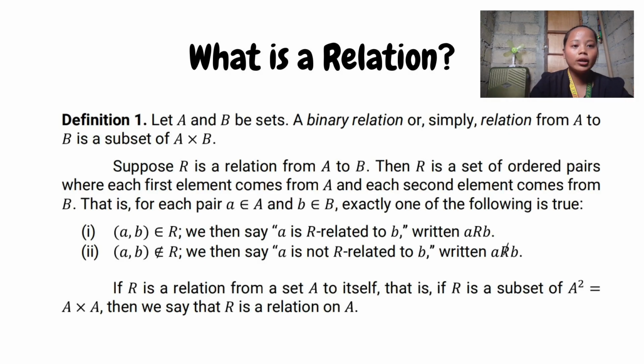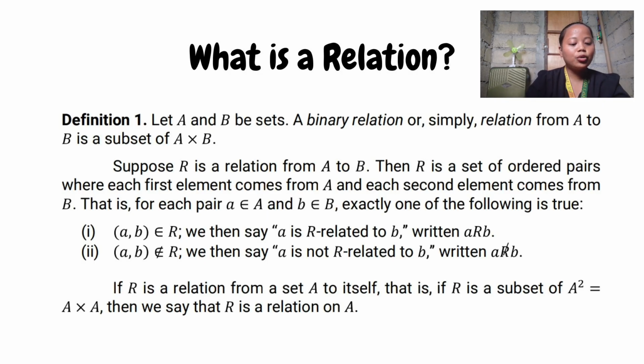Exactly one of the following is true. The ordered pair (a, b) is an element of R, and we then say a is related to b, written a R b. Or the ordered pair (a, b) is not an element of R, and we say a is not R-related to b, written a R b with a slant line through the R to indicate it's not R-related to b. If R is a relation from set A to itself, that is, if R is a subset of A squared, or A times A, we say that R is a relation on A.